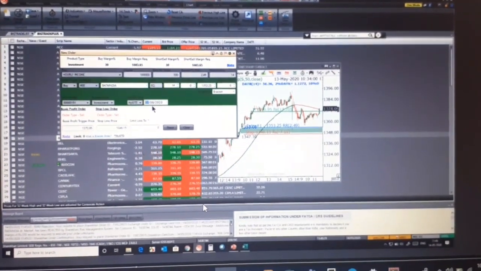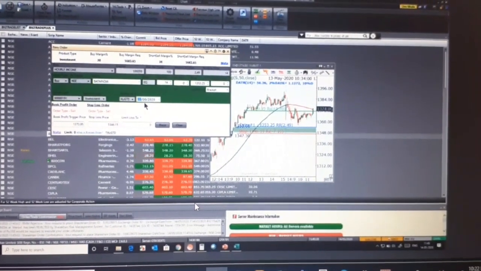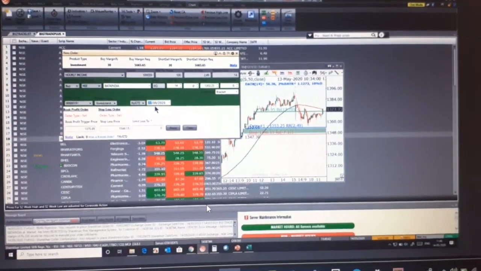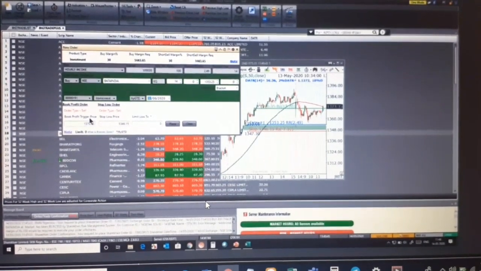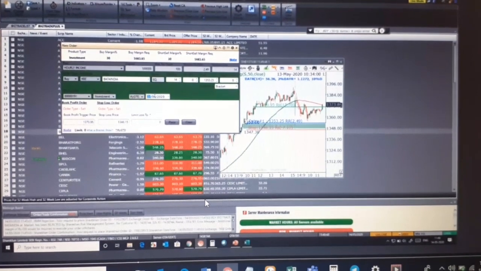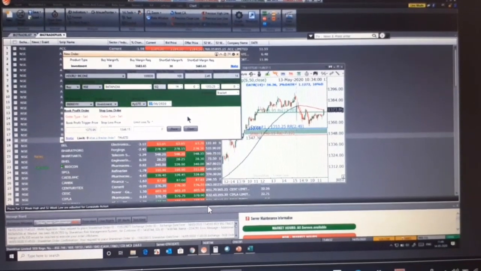Once 12th of June is over, my stop loss order and my profit order will get cancelled, and you will only have the buy order that you have bought.